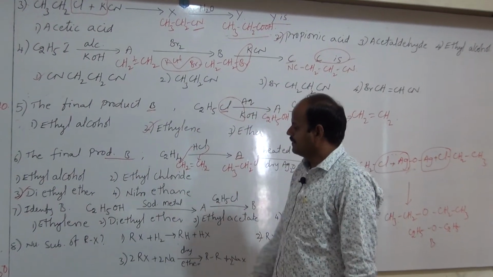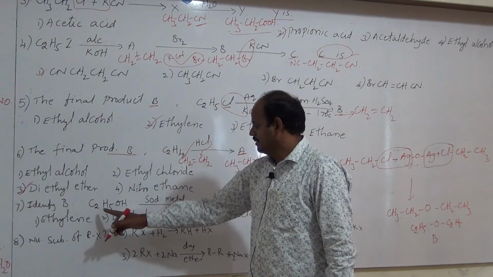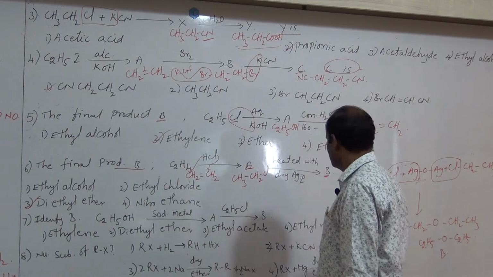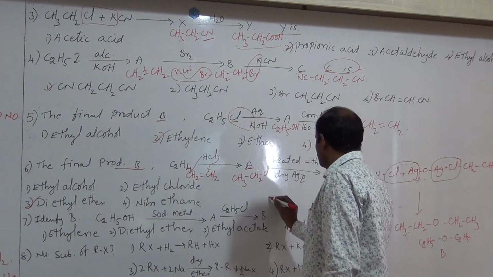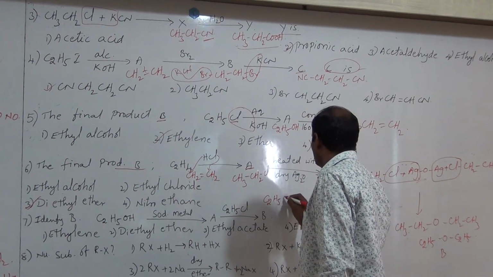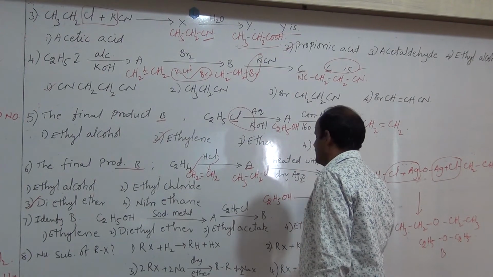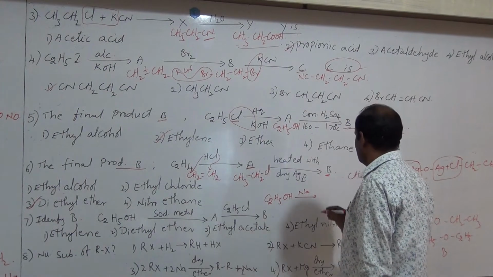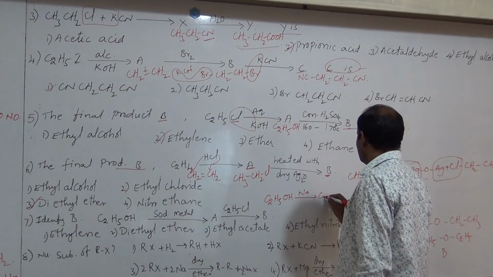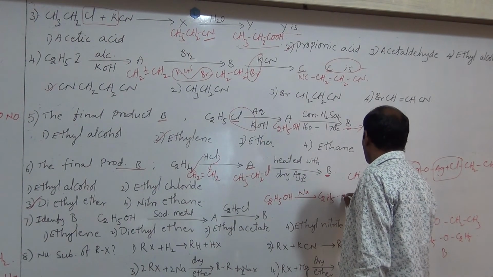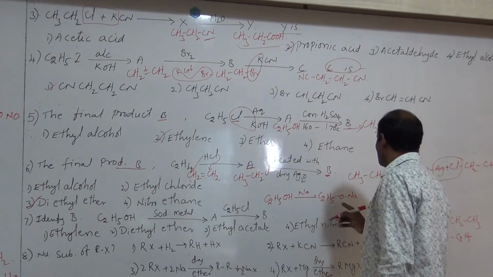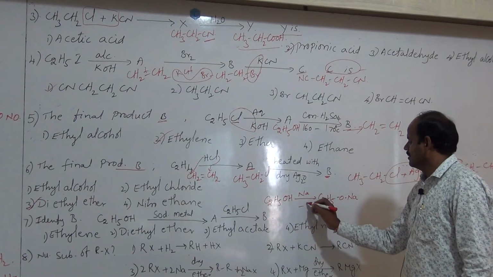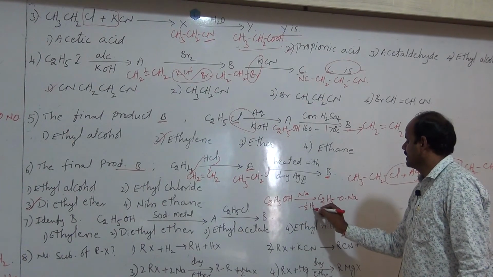Next bit, identify B in the following reaction. C2H5OH reacts with sodium metal. When it reacts with sodium metal in the presence of ether, it gives C2H5ONa, sodium ethoxide, by the removal of H2 gas.